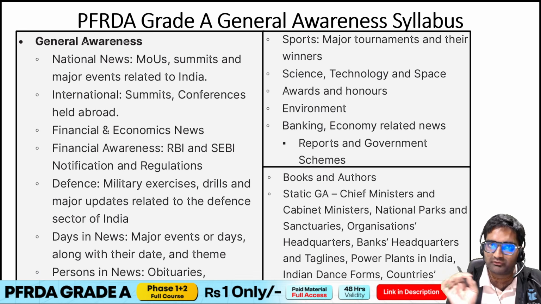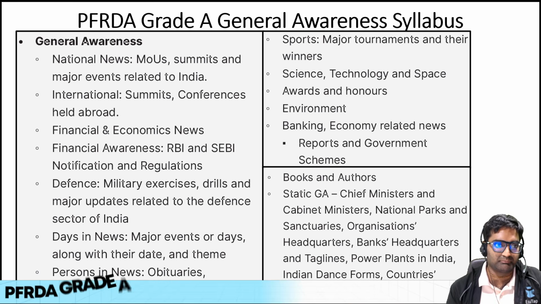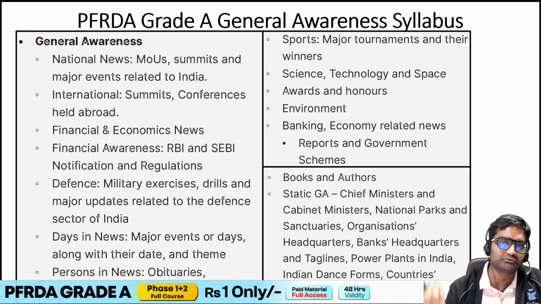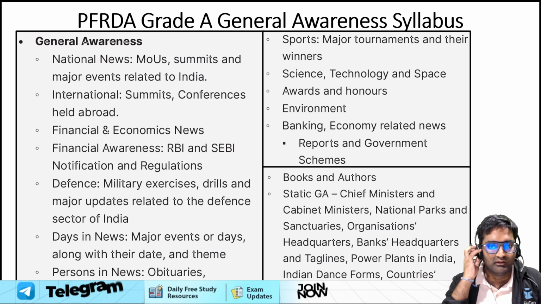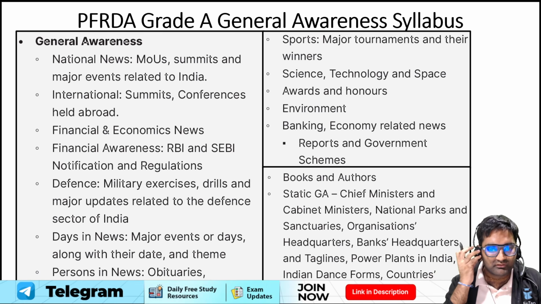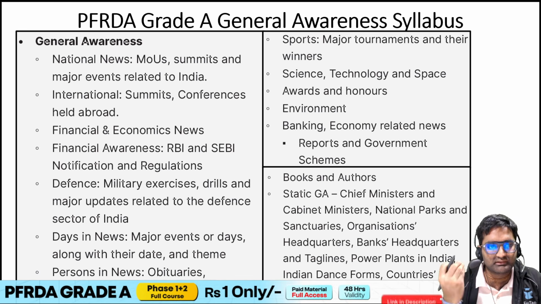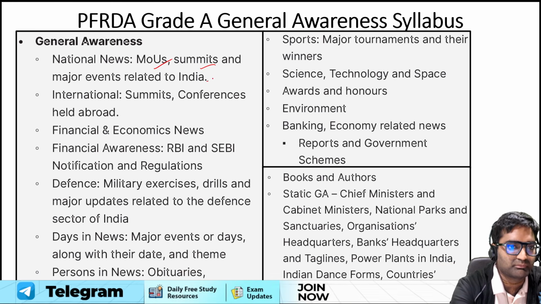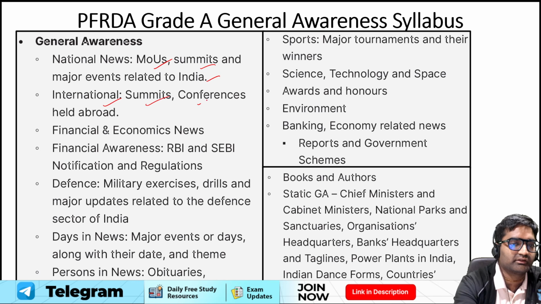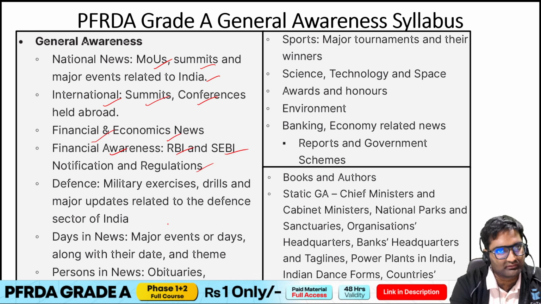So talking about phase one, paper one, mostly the normal GA part. Not so much core finance or any other RBI notifications. Those things might not be that important, and even the reports and schemes might not be that important, but still a few questions are asked. Mainly the normal GA, like national news, MOUs, summits, major events, international news like summits, conferences, financial, economic news, also financial awareness, RBI, SEBI notification and regulations.